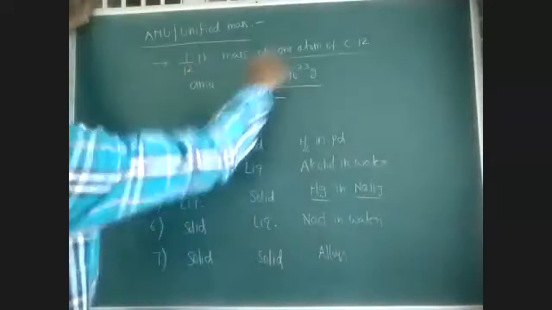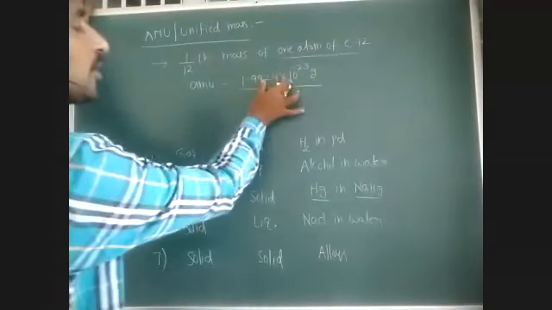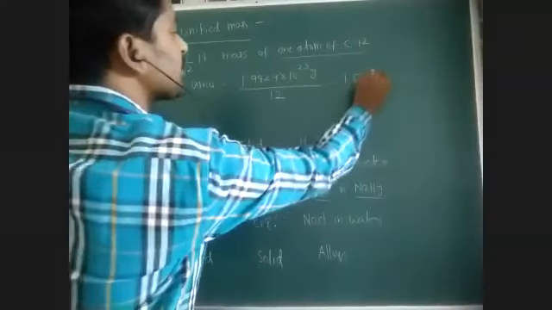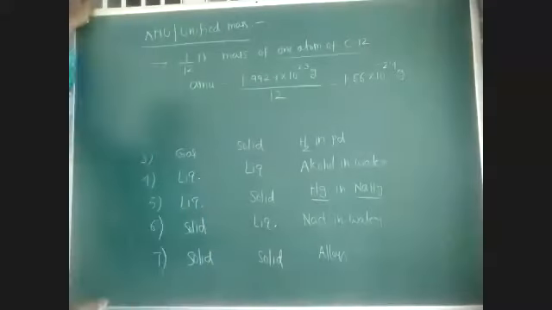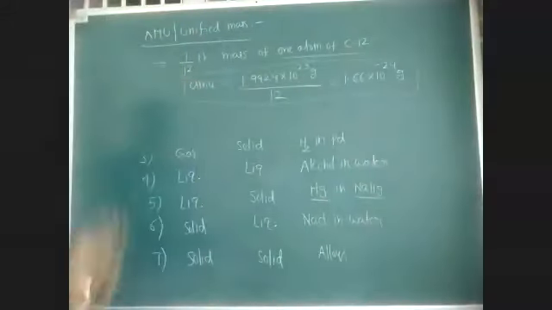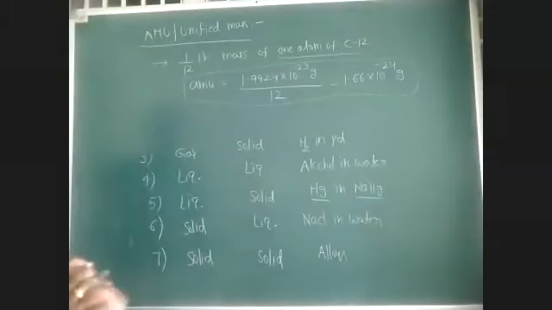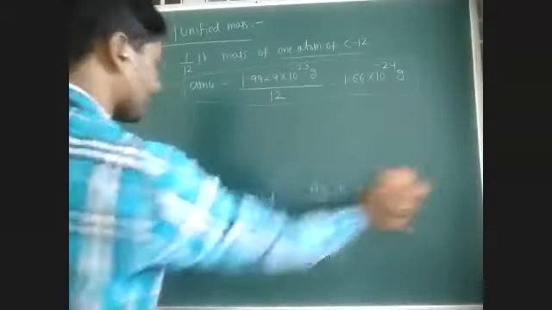If you simplify that, we get 1.66 into 10 power minus 24 grams. That is called one atomic mass unit. This scale is required. So atomic mass unit is nothing but 1.66 into 10 power minus 24 grams.